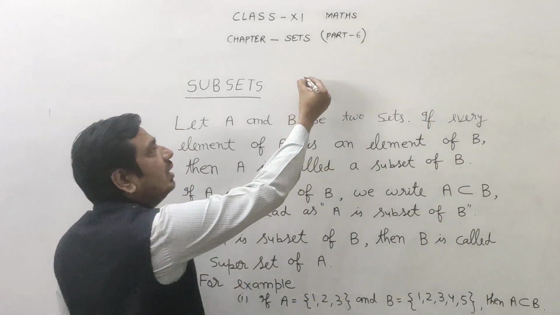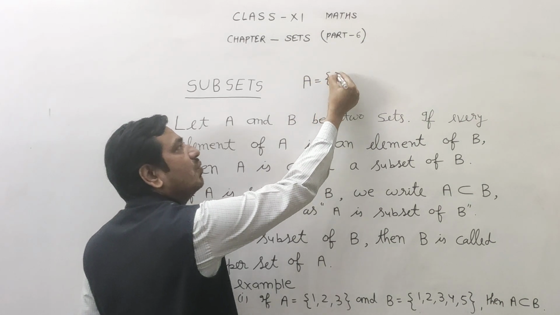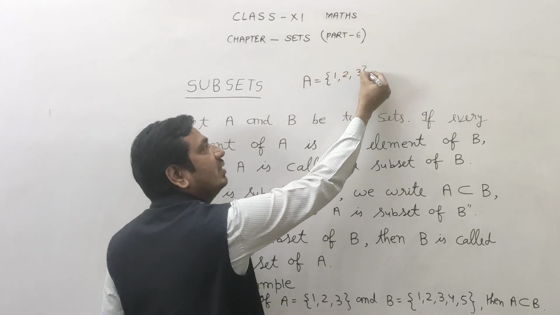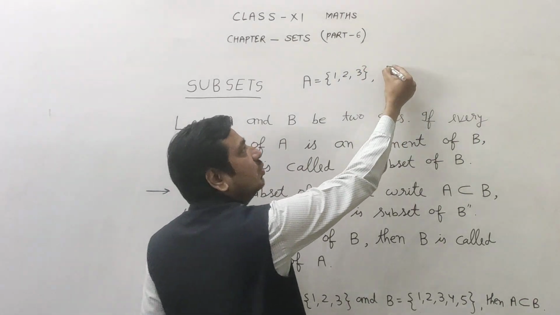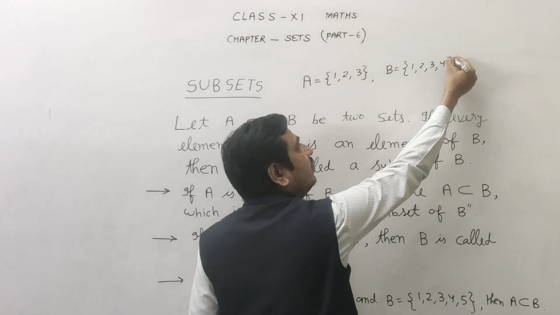Class, suppose A is a set {1, 2, 3} and B is another set {1, 2, 3, 4}.